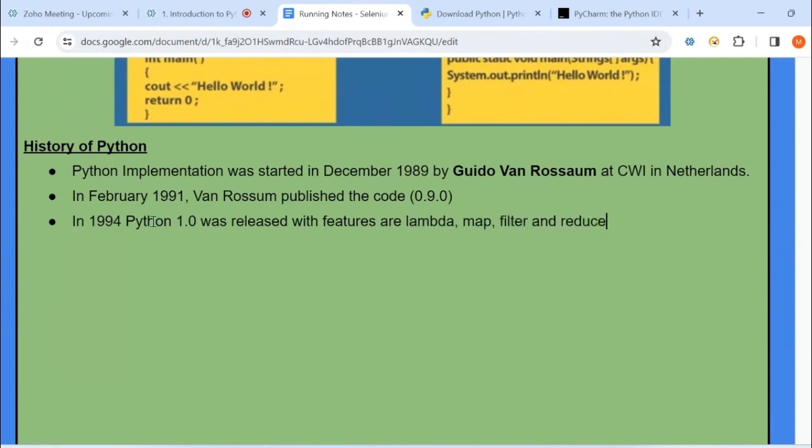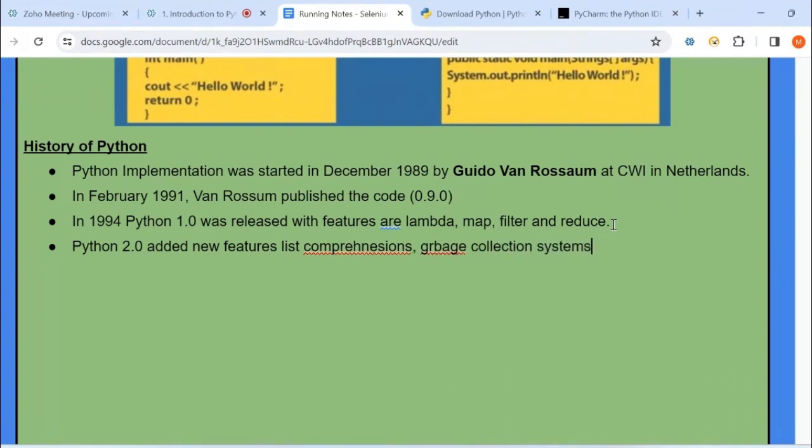With these functions, Python version 1 was released into the market. After Python version 1 came Python 2.0. Python 2.0 added new features, like list comprehensions and the garbage collection system.